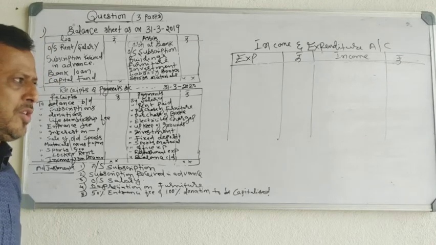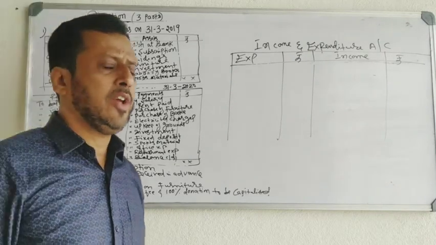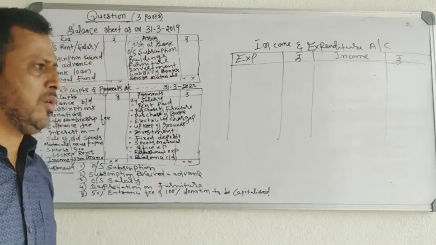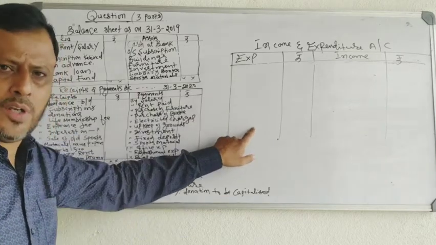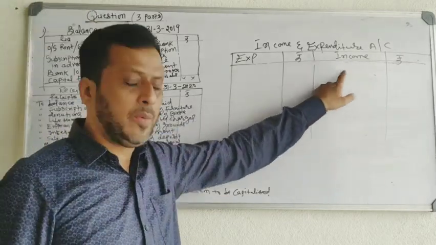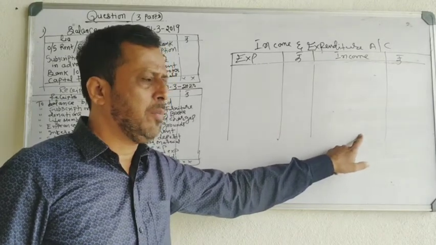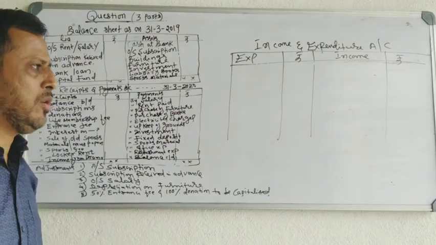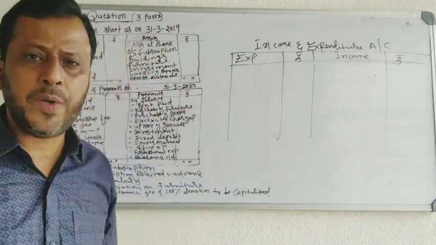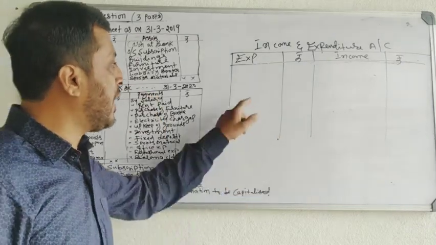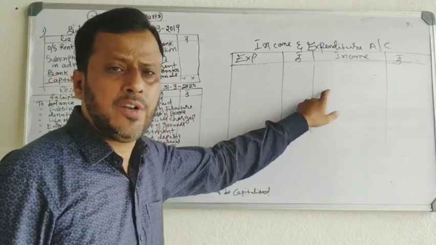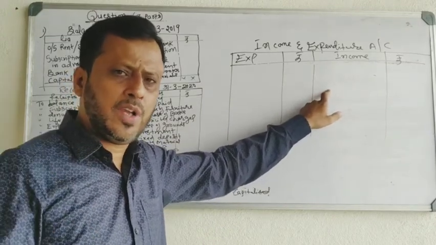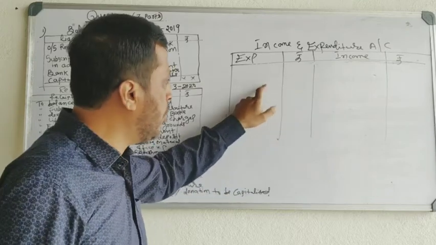In income and expenditure account, only revenue expenditure and revenue incomes are recorded. All expenditures will be recorded on the debit side, all incomes will be recorded on the credit side by applying the rule of nominal account. Only revenue expenditure and revenue income of the current year is recorded. Only of current year. Okay.